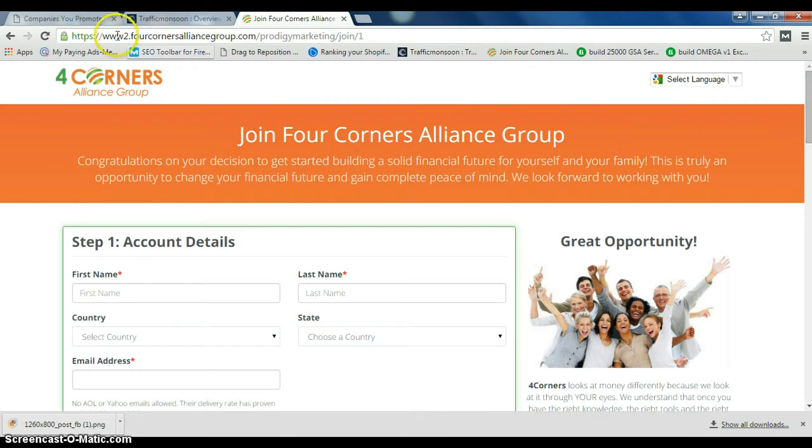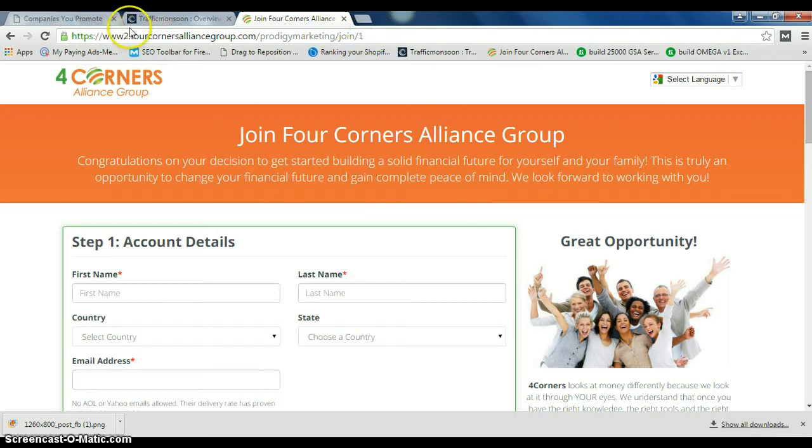It needs to say https://www2.fourcornersalliancegroup.com/your username/join/1. Make sure you have this. It needs to look just like this.